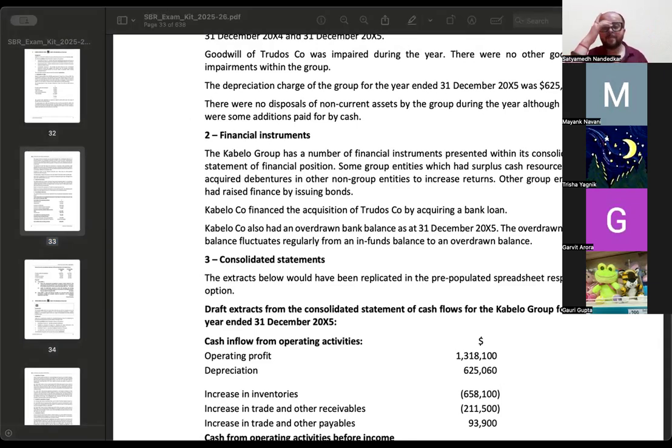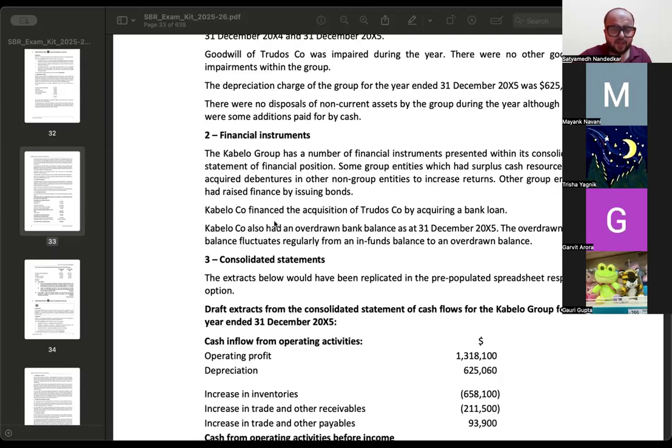जो interest paid है, interest paid on these bonds, IAS 7 gives you the choice, either show it under operating or show it under financing. That choice is there. Please mention that, you will get full credit. ऐसे ही बैंक लोन फॉर एक्विजिशन, ओवरड्रॉन बैंक बैलेंस, वही आपको बताना है. जैसे ओवरड्रॉन बैंक बैलेंस जो है, that is basically your cash and cash equivalents. So it's not as if it is a very tough calculation, कुछ इसमें मुश्किल नहीं है. These are all predictable items and you should be able to tackle that effectively in the paper.